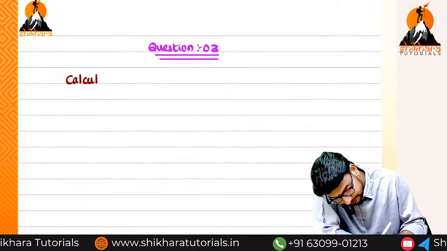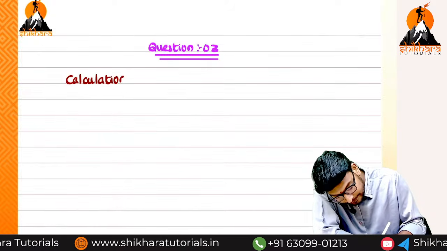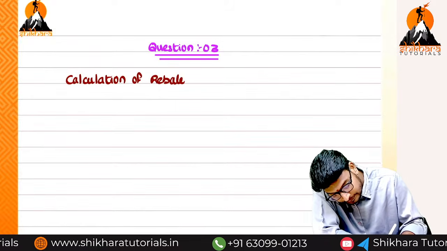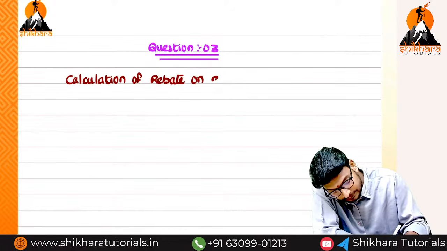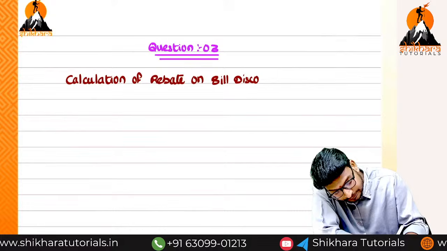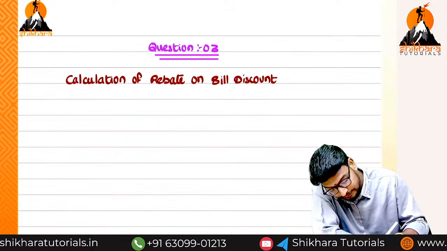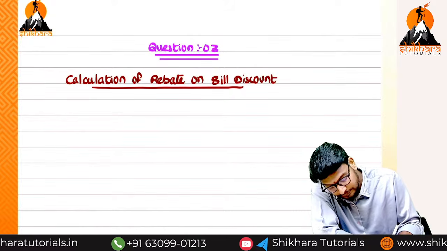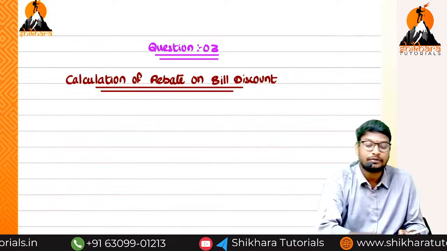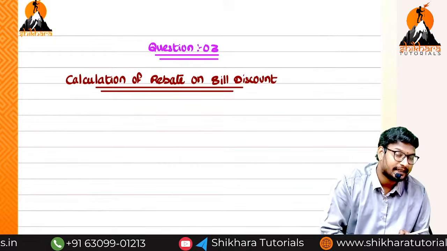Directly, calculation of rebate on bill discount. Or we can write like this also: calculation of amount of rebate on bill discount. You can write directly like that.